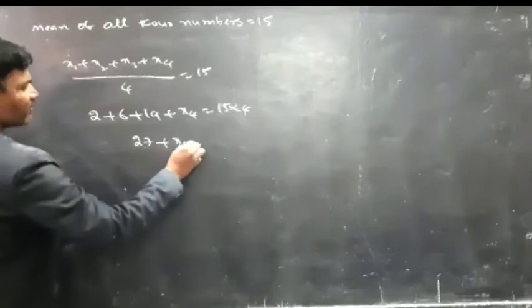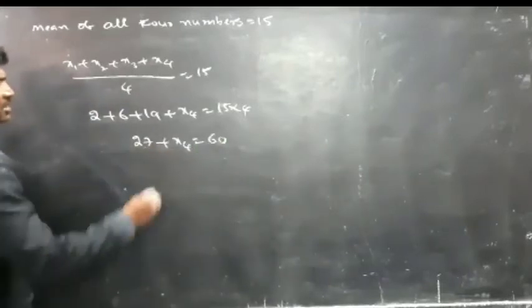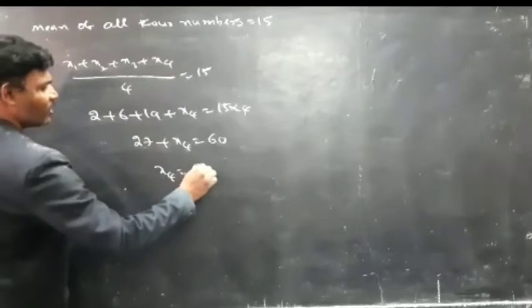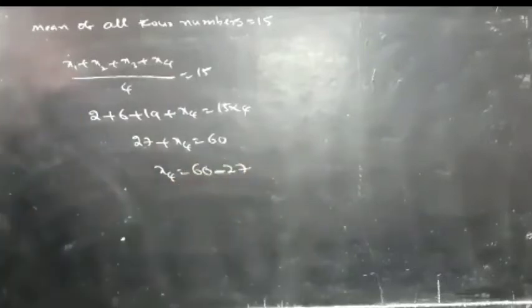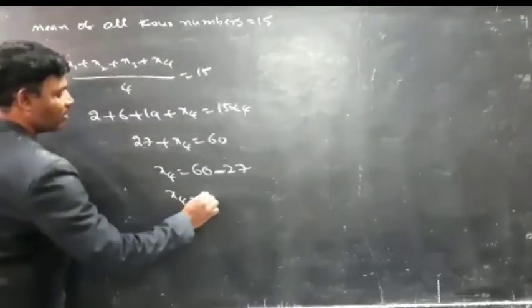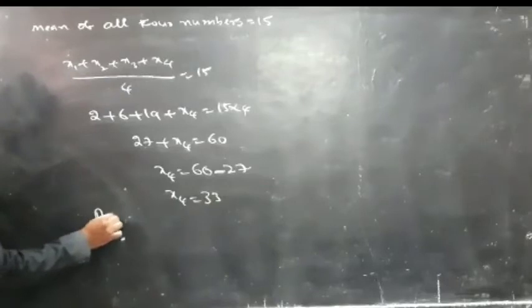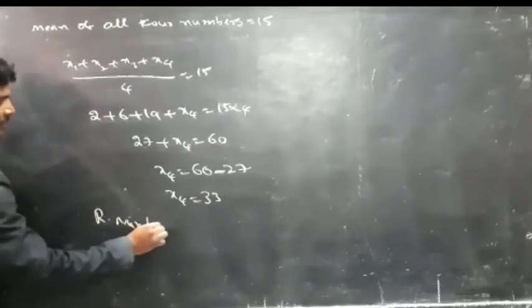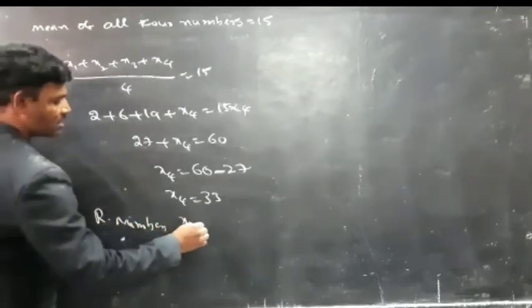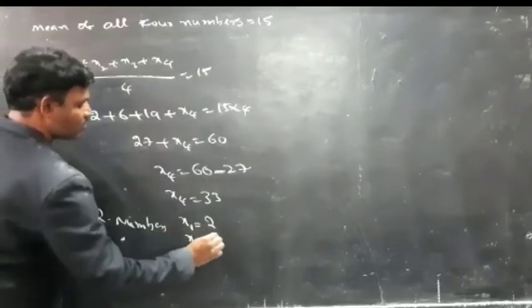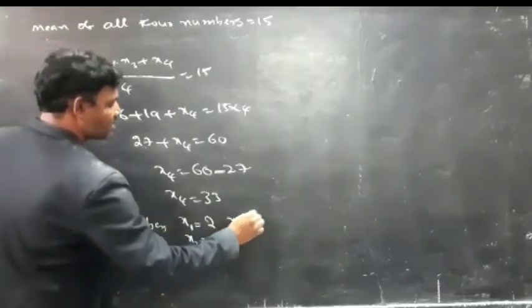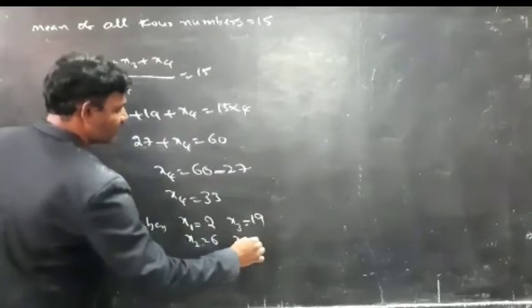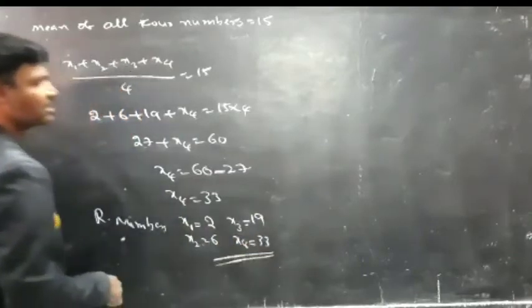So 27 plus x4 is equal to 60. Then x4 is equal to 60 minus 27, so x4 is equal to 33. So the required numbers are x1 is 2, x2 is 6, x3 is 19 and x4 is 33.